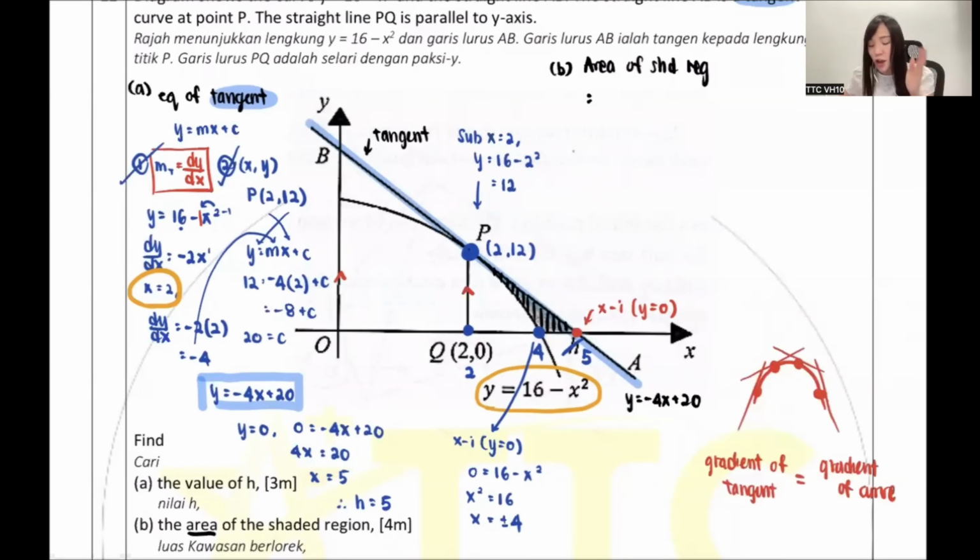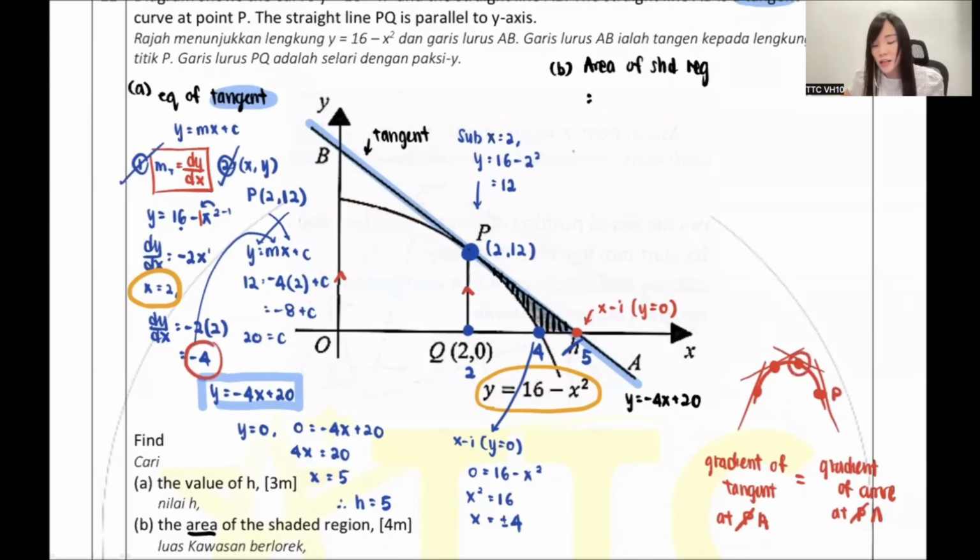That means if they say gradient of tangent at point P, then I say I want to find gradient of curve at point P, then they will be the same because both of them are talking about point P. So if I say this one is at point A, then this one will be the same if they are at point A. That's why just now when I differentiate this, I can get this, because we are talking about at this point. So that means at point P, just now we got -4, right?